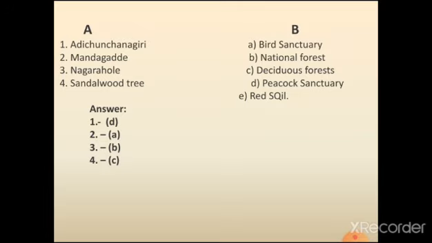Third one, Nagarhole. Nagarhole has the most prominent national forest. So the third one answer is B in column B. Fourth and last one, sandalwood tree. We know that sandalwood trees can be seen especially in deciduous forest. So the fourth one answer is deciduous forest.